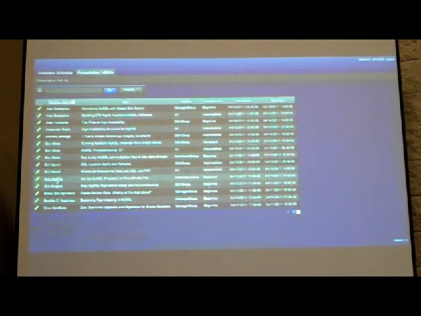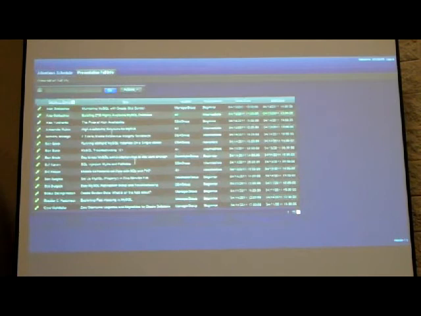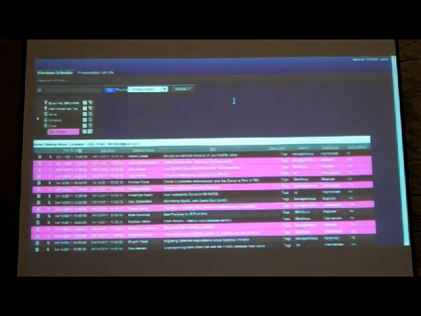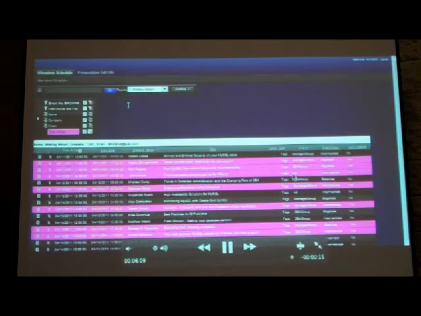I can drill into all the sessions for a specific speaker, or I can add any one of these to my topic, or I can search by any field as well, any text that I want to search, and again, I've got the full filtering on there. If I go back to my schedule, I can see the information just like I saw it before, and you can have all this information in a mobile device as well.